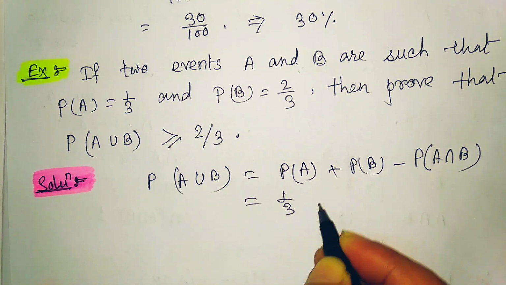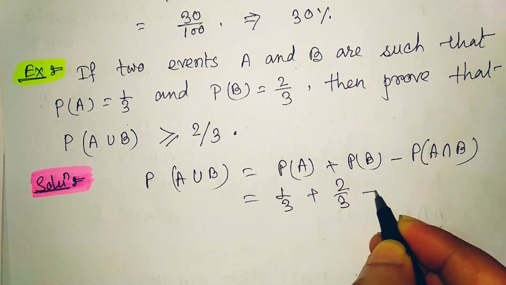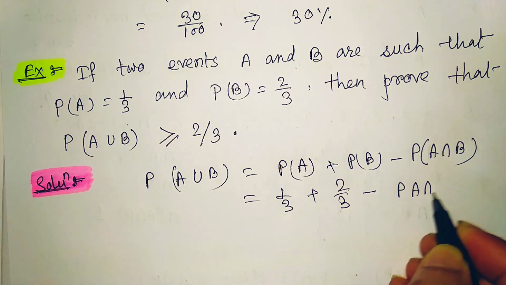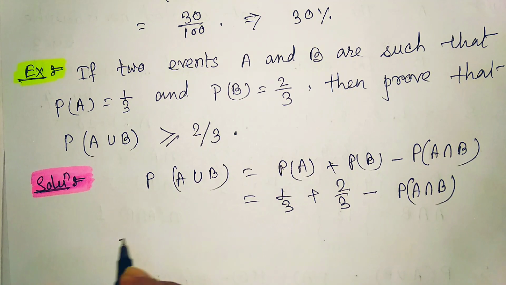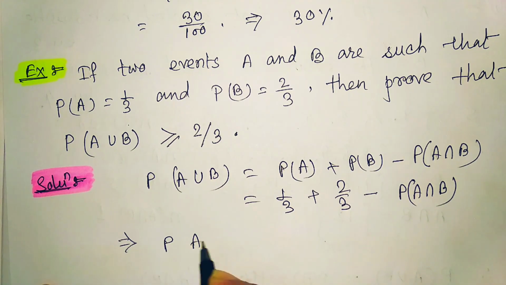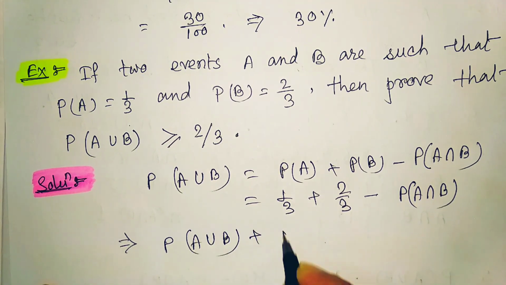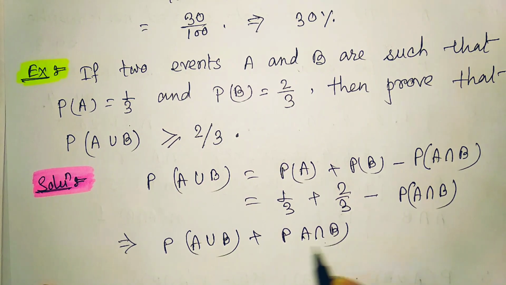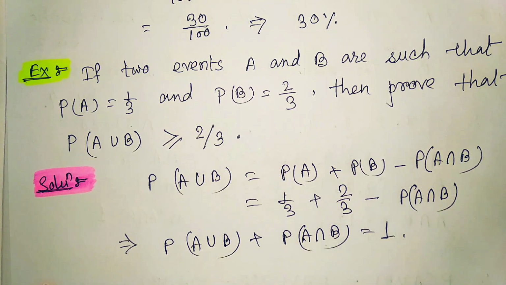If we substitute that, we will find that probability of A union B plus probability of A intersection B is equal to 1.